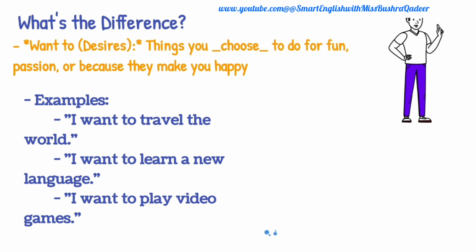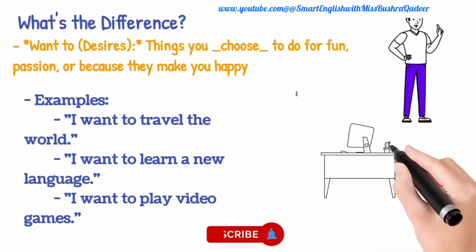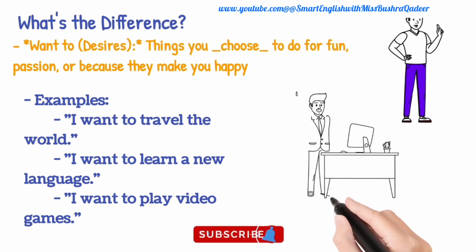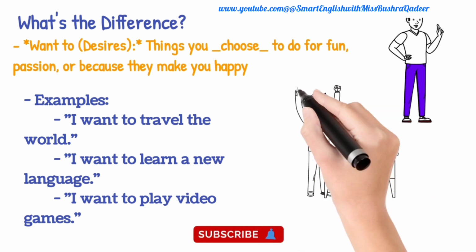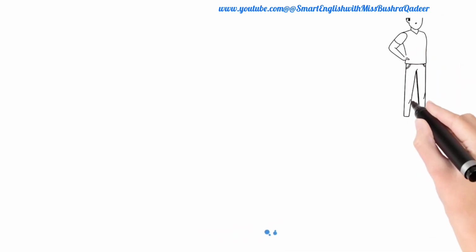But some are the obligations, some are the responsibilities that we have in our life which we have to do. Likewise, I have to wake up early in the morning for my work. I have to travel for my work. I have to do my job. I have to teach a student. No, but I believe this is not my obligation to teach students. I want to teach a student. That is, I like to.